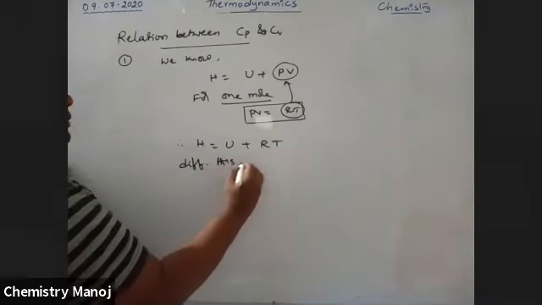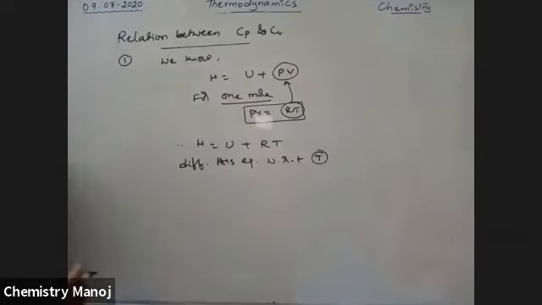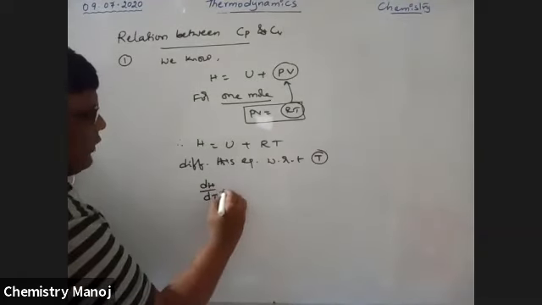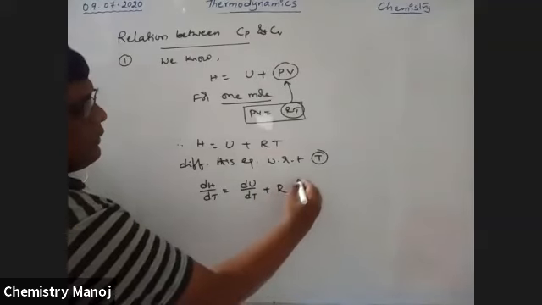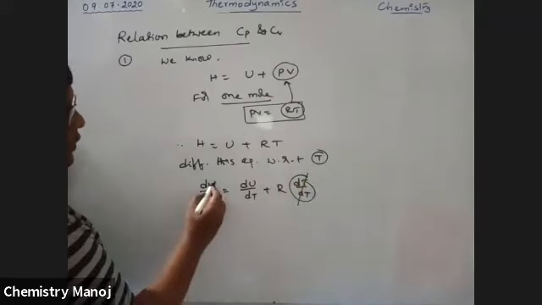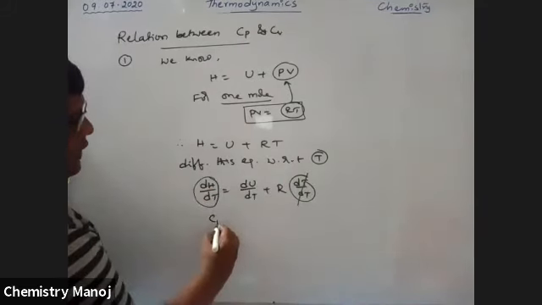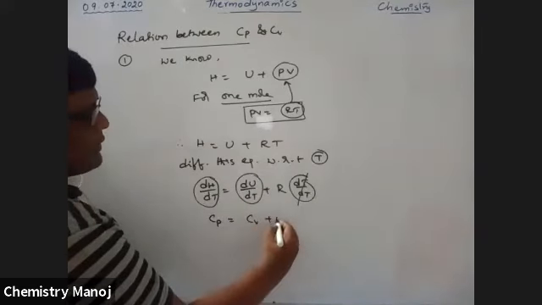Differentiate this equation with respect to T. Therefore, dH by dT is equal to dU by dT plus R n dT by dT, so it is equal to 1. Therefore, dH by dT is nothing but Cp, which is equal to dU by dT, nothing but Cv, plus R n.